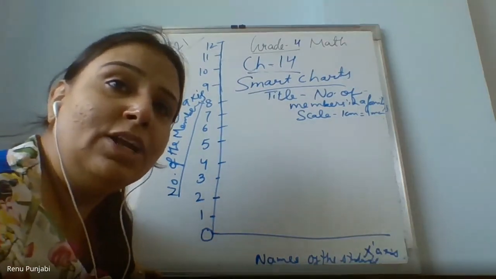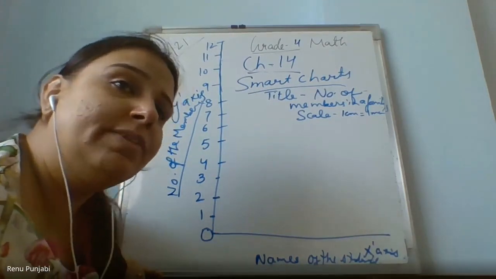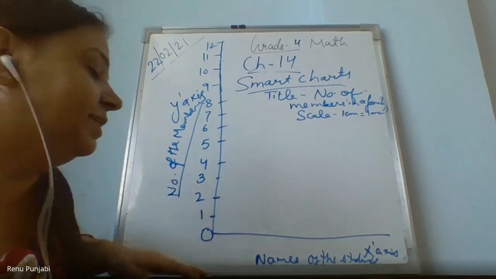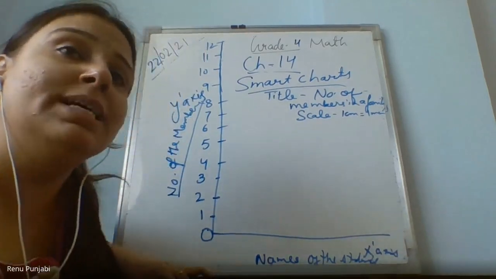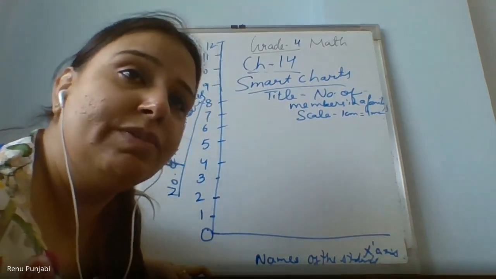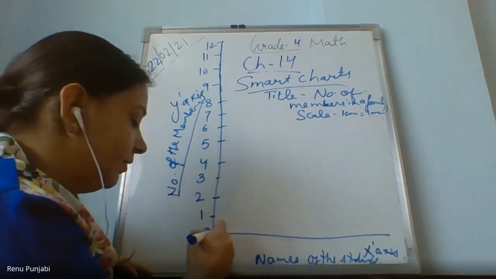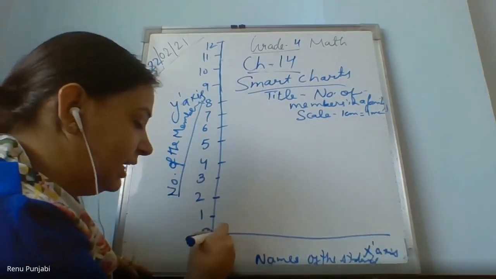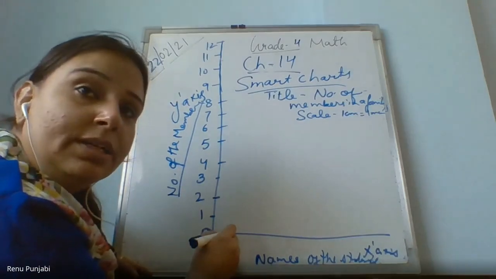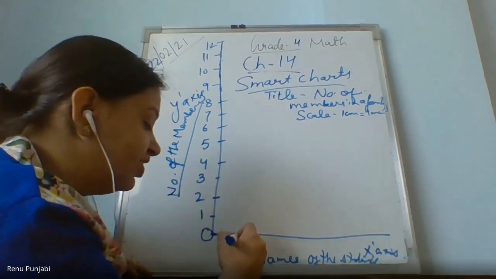If I take 12 numbers, it is going to be big. But till 12, till 15, till 20, we can take 1 centimeter each. But when the numbers are big, what to do? That also we will come to next. See, now the names were there, Lamha. From here, we leave 1 block, and then we write the name of the child, Lamha.